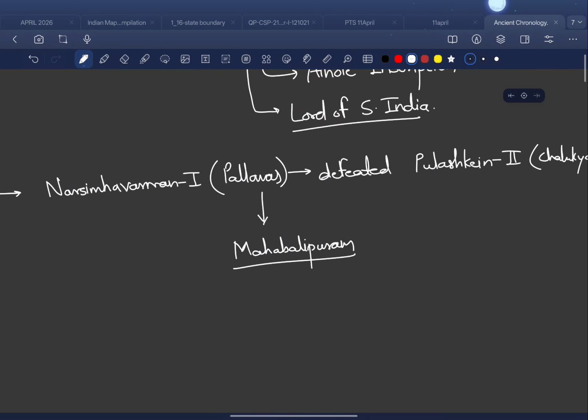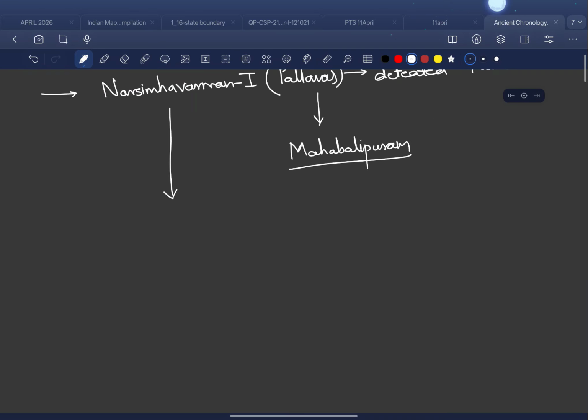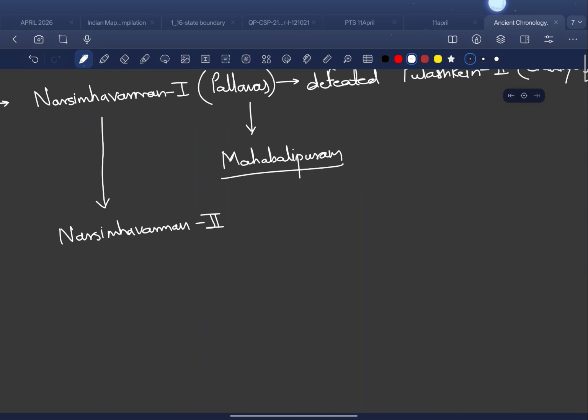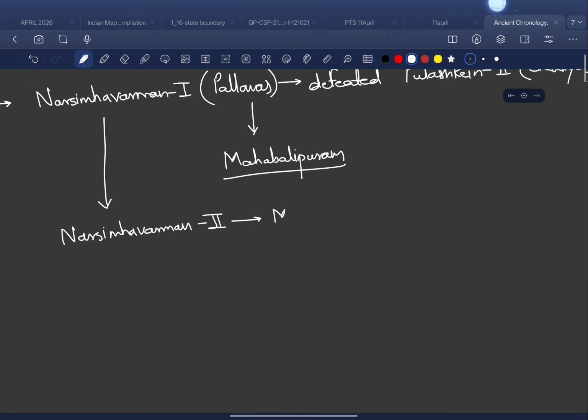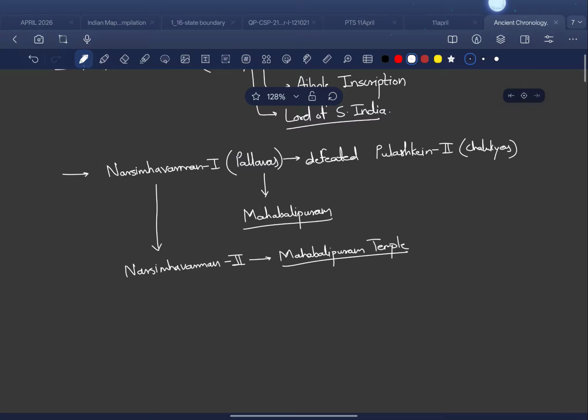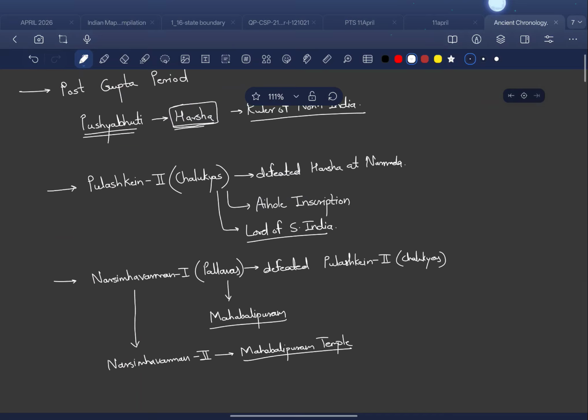Okay, and Narasimhavarman's one son was Narasimhavarman II. He ultimately founded the Mahabalipuram temple, or we know it as Shore Temple famously. So this was for the southern India story.